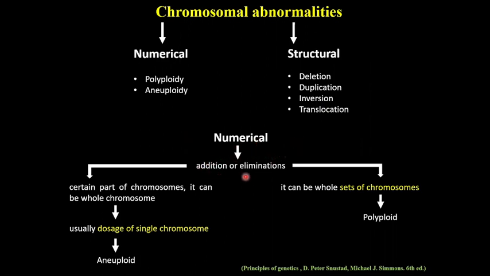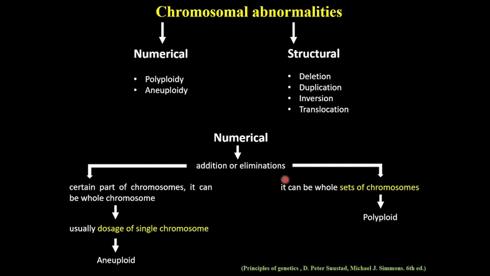When there is addition or elimination of a certain part of a chromosome, or addition or elimination of whole sets of chromosomes, we call it a numerical abnormality. In numerical abnormalities, whenever we talk about changes in the dose of a single chromosome, we call it aneuploid.